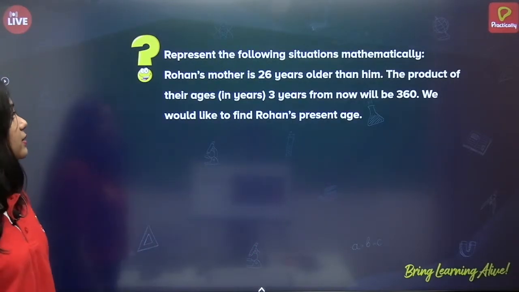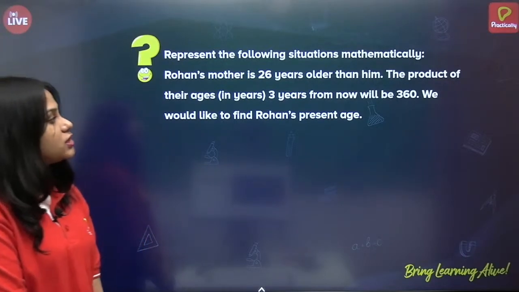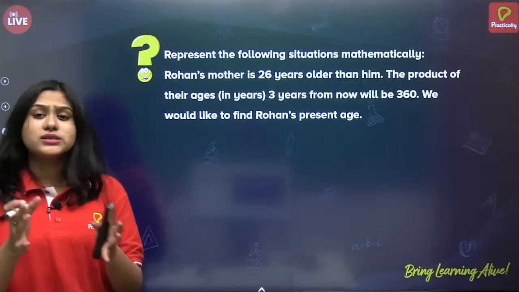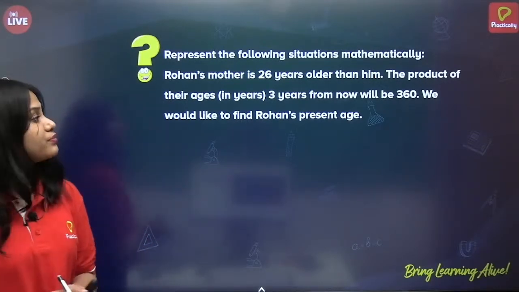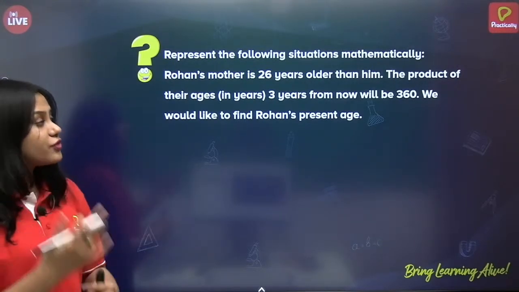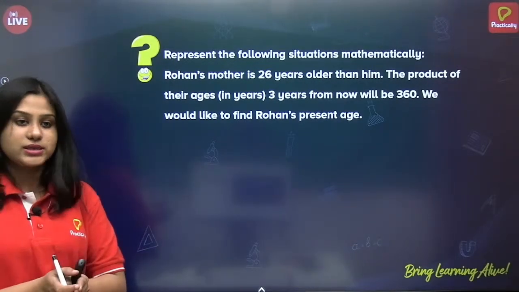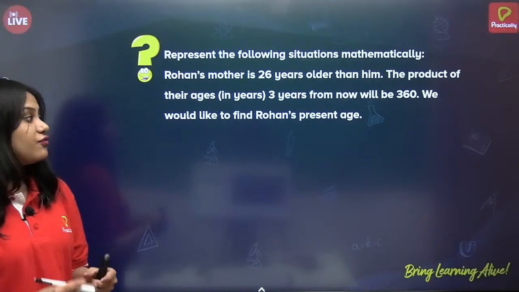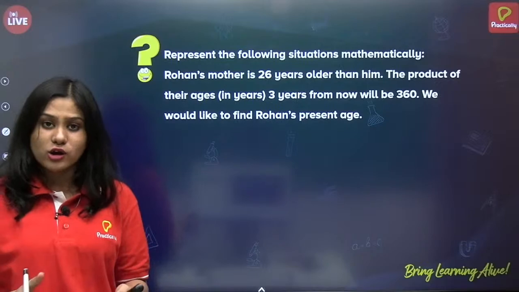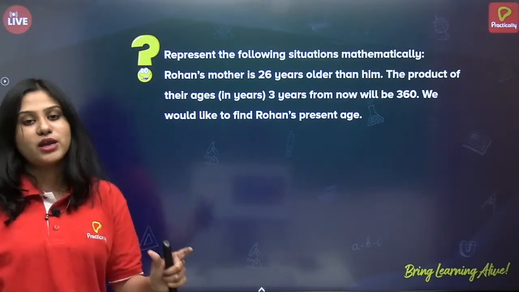Coming to the next. Represent the following situations mathematically. Rohan's mother is 26 years older than him. The product of their ages in years, 3 years from now, will be 360. We would like to find Rohan's present age. So I don't want you to solve this. Just frame an equation for this.